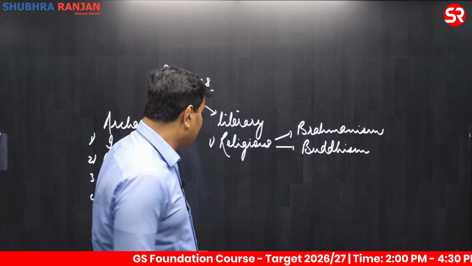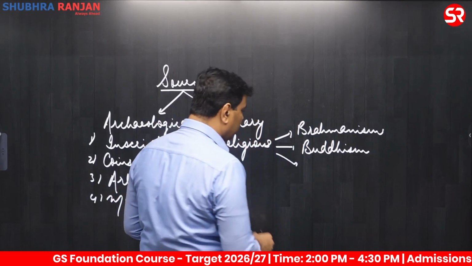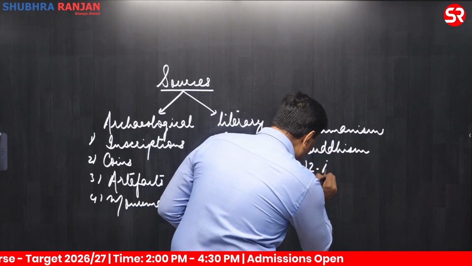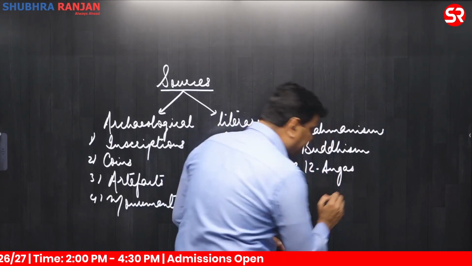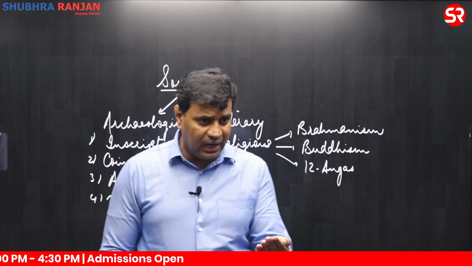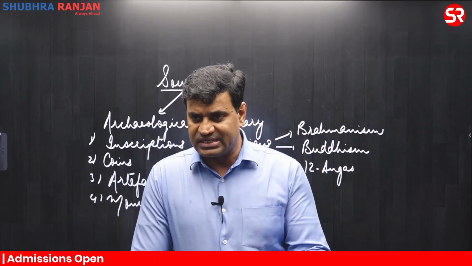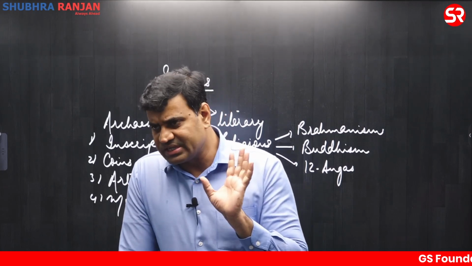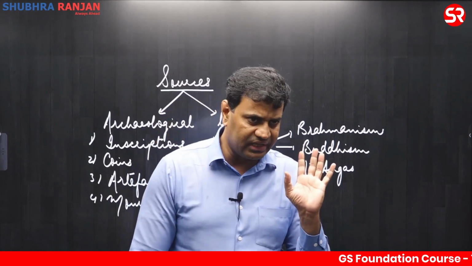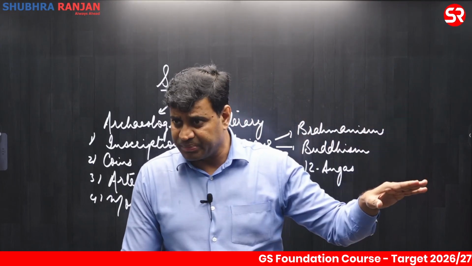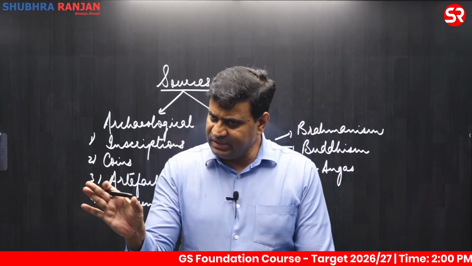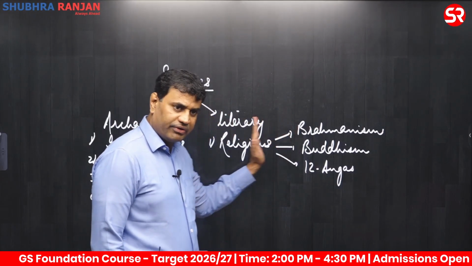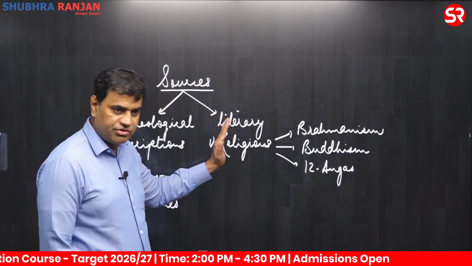Then we have religious literature related to Jainism also. These religious literatures are basically known as 12 Ang. There are 12 Ang followed by 12 Up Ang, and then some Mool Sutras and Cheda Sutras. They also provide information about 6th century BC, evolution of Jain religion, and the socio-economic condition that prevailed at the time. We can use even Jain literature as well. These are three categories of religious literature under literary sources.